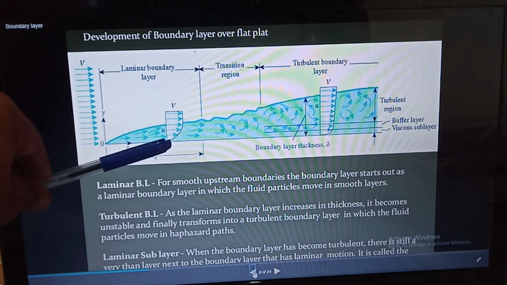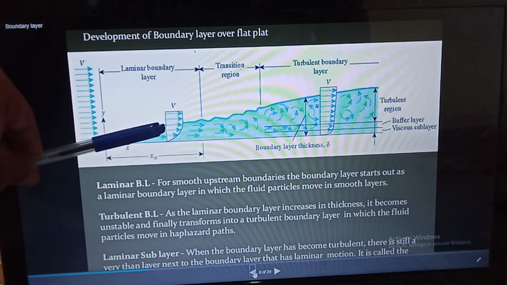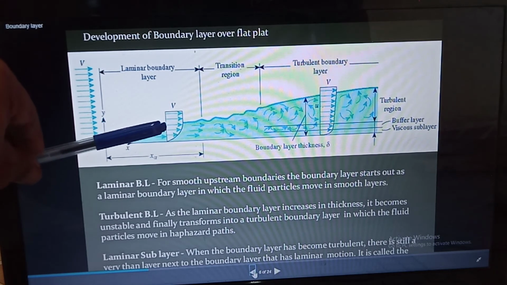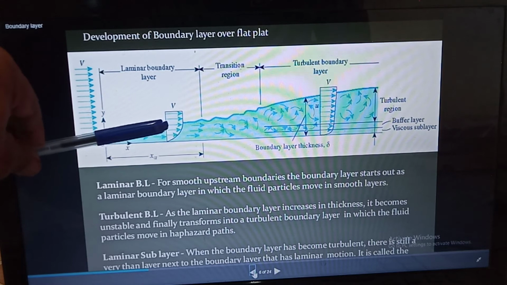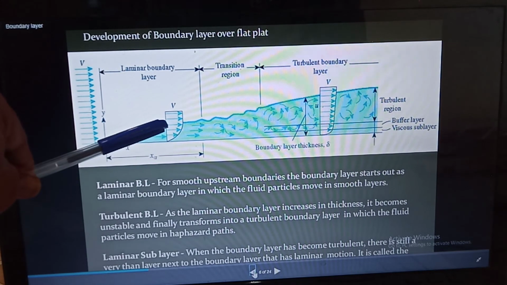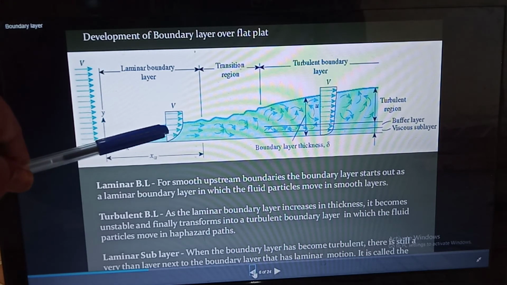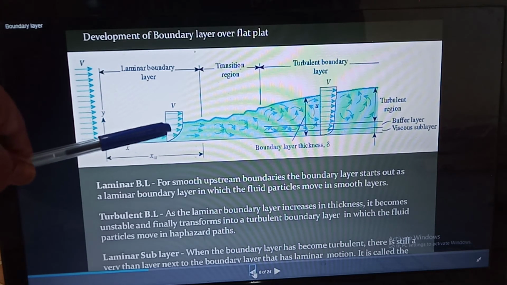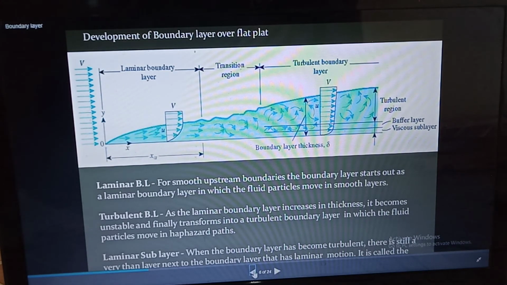At this point the velocity is 0, but at this point the fluid particle will have some velocity, and due to this there will be a velocity gradient. Means du by dy will exist near the surface of the plate, and according to Newton's law of viscosity, this velocity gradient will develop the shear resistance.